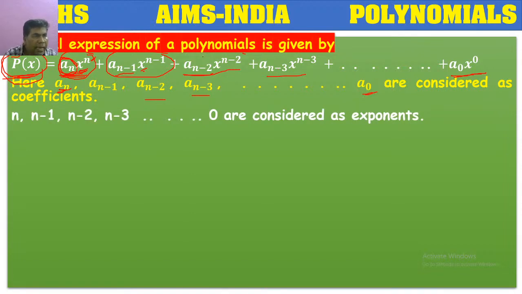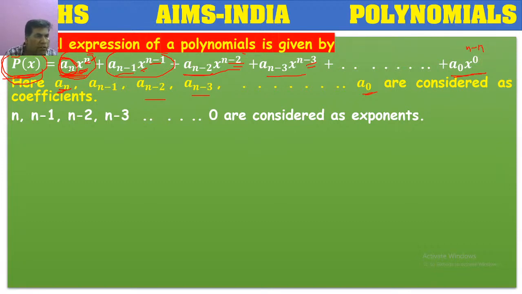And here we have n minus 1, n minus 2, n minus 3, and here 0 is there. 0 means n minus n, because the exponent is starting from n. One decreased means it became n minus 1, next n minus 2, n minus 3. So one value is decreased continuously, ultimately n is decreased down to 0. So these are all considered as exponents.